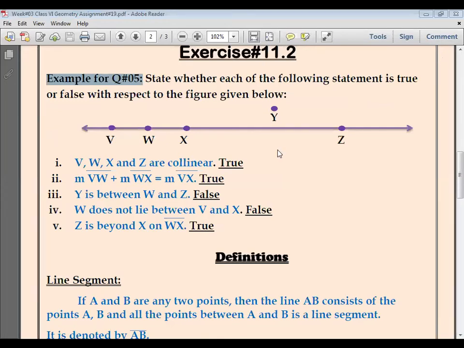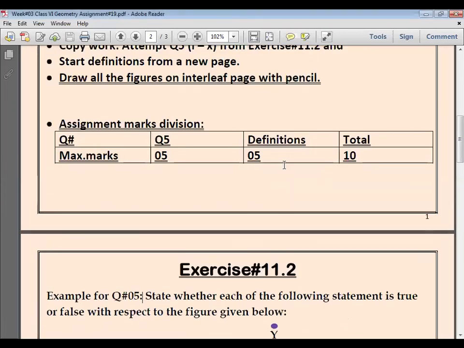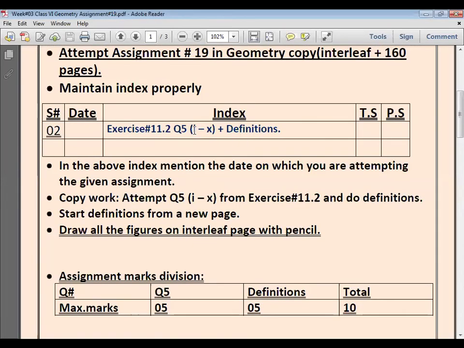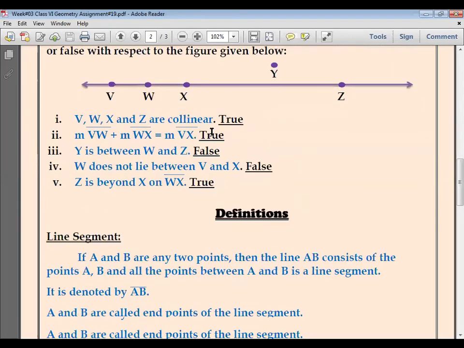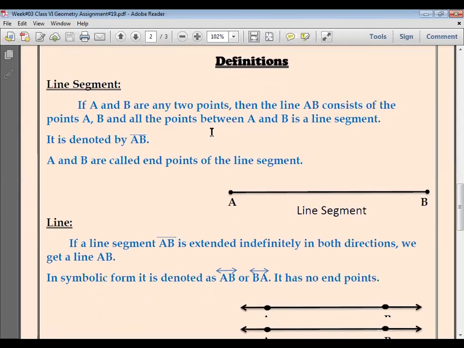Please look into your index. Here you have to copy down from 1 till 10 from the book, all bits. You have to do all bits of question number 5. Then after that, you will start from a new page. It is a must. You will start the definitions from a new page.